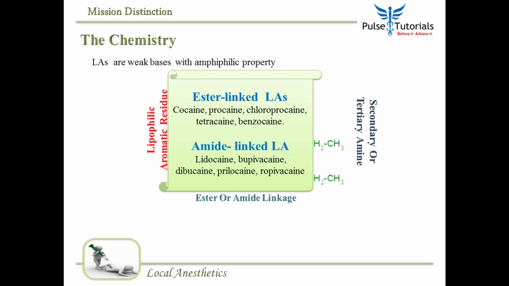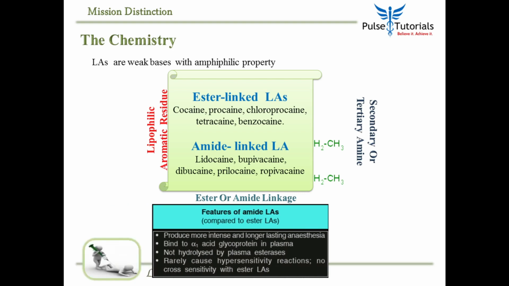So basically I gave you two classifications, one based on how we use it and second based on their chemistry. The local anesthetics which belong to the amide category are better because they produce intense and long lasting anesthesia. They bind to alpha-1 acid glycoprotein in the plasma, whereas the ester links do not.